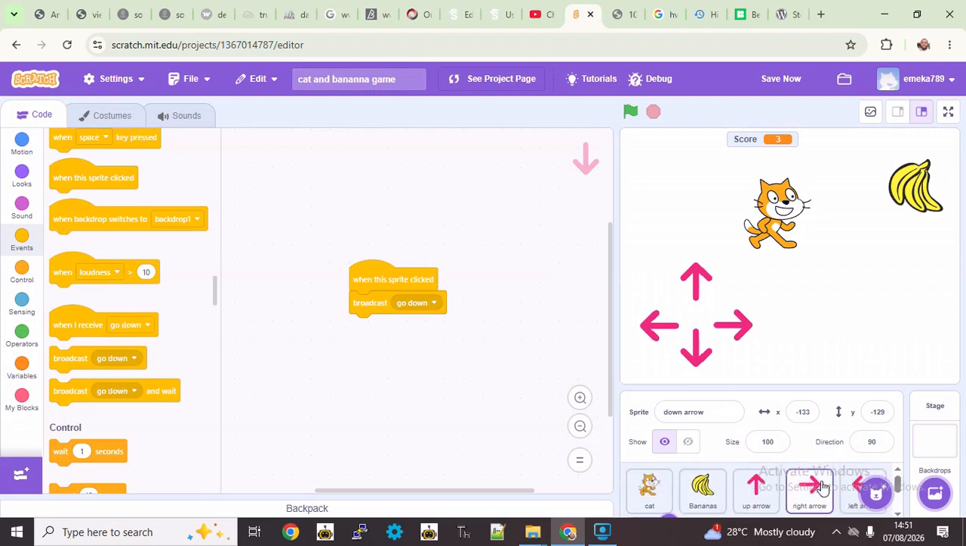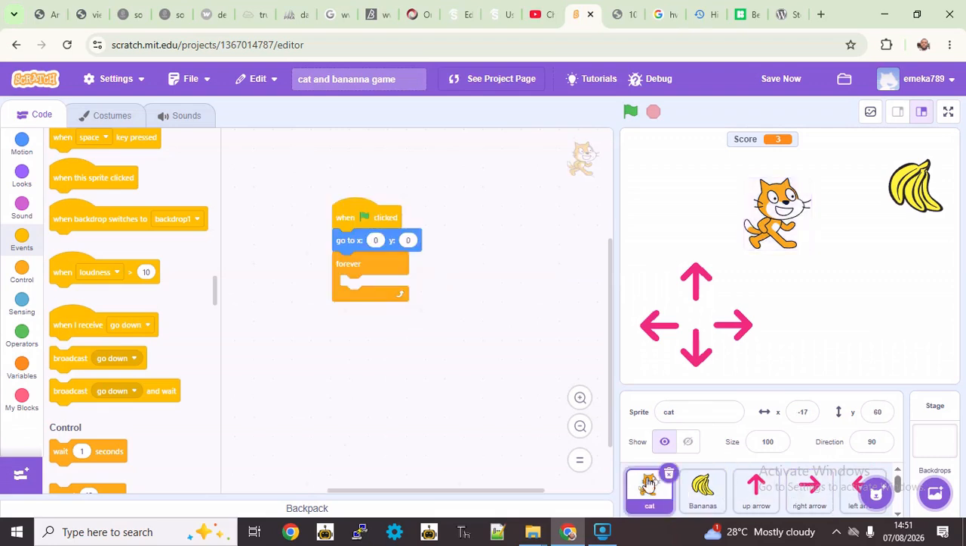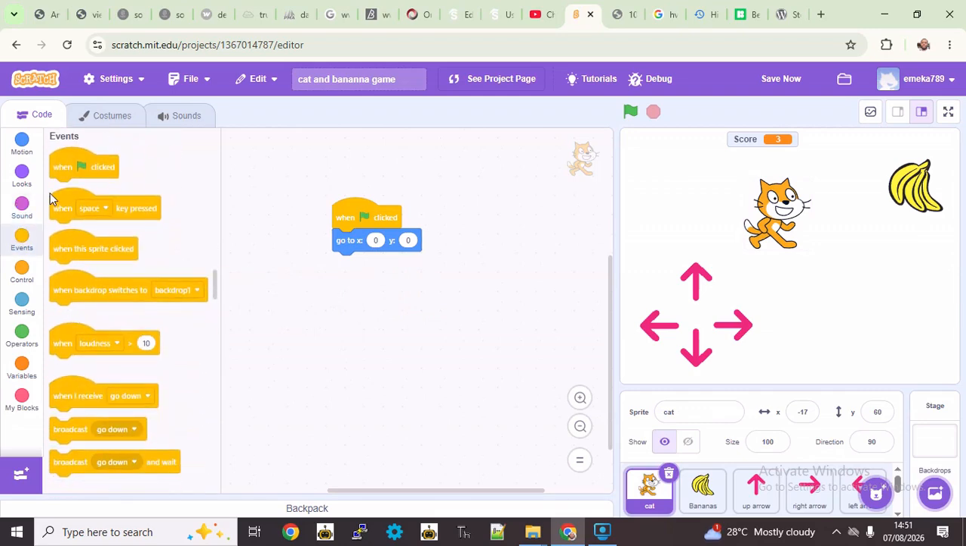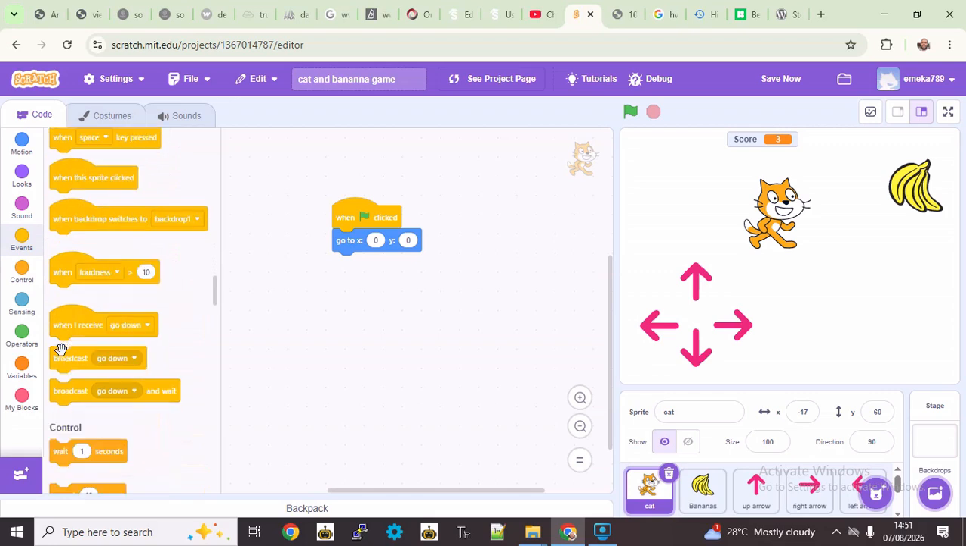Now remember, it is our cat that wants to respond to these messages. So come back to cat. So yeah, we won't need this forever block here. We won't need it for now. So we can take it away. So come to events still. Now you see this one that says when I receive, drag it out.